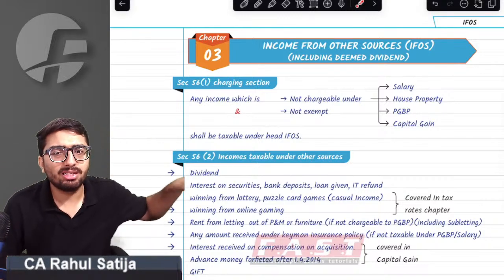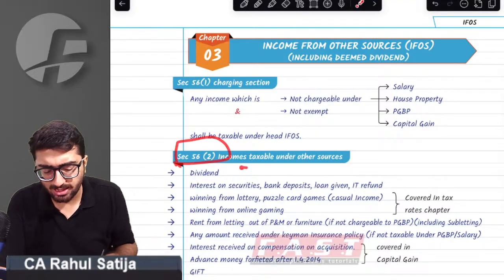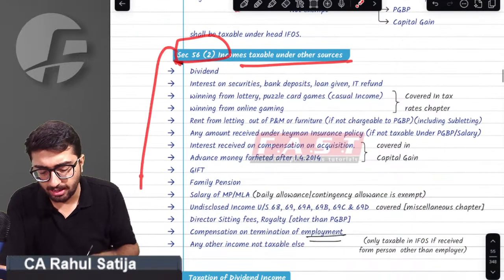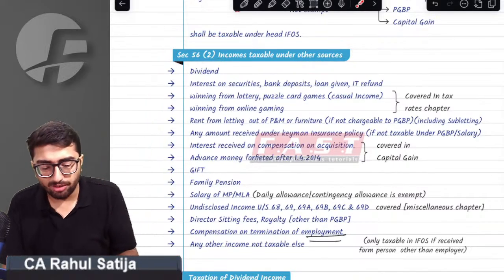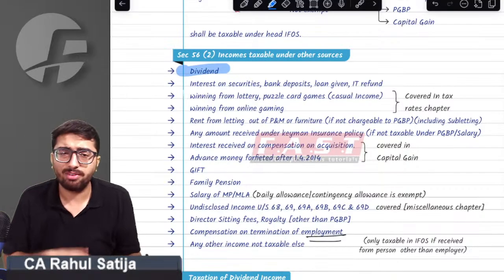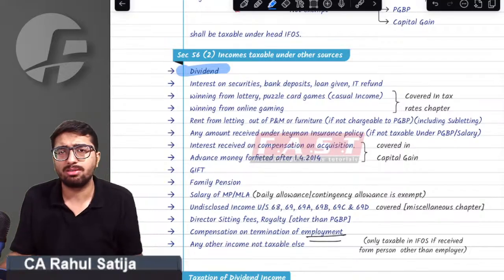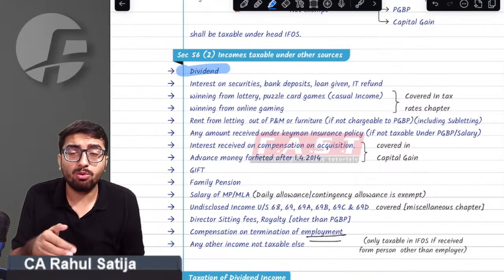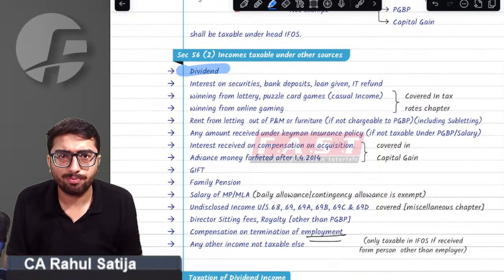We'll discuss this in the latter part of the session. So section 56(2) states certain items that shall always be taxable under IFOS, or that shall be taxable under IFOS in certain cases. First of all is dividends. A dividend is always IFOS. Even for one who has securities held as stock in trade, dividend will be IFOS.